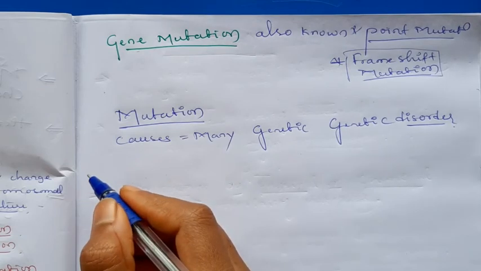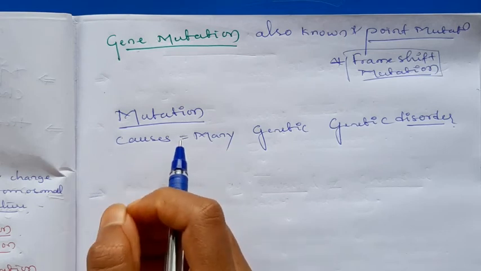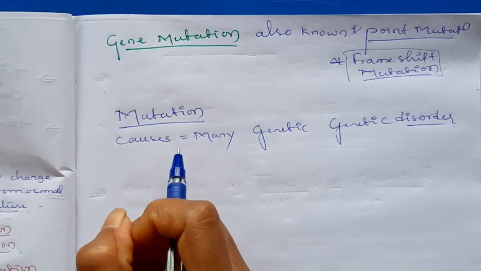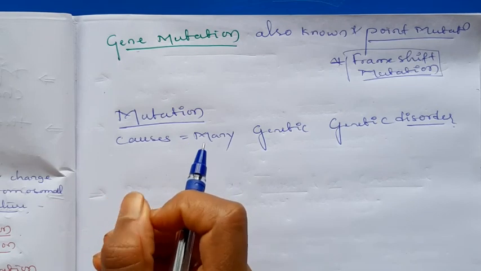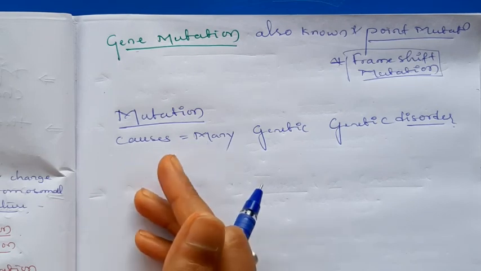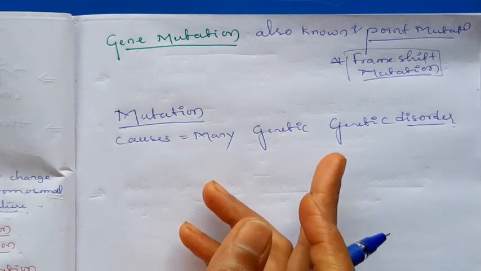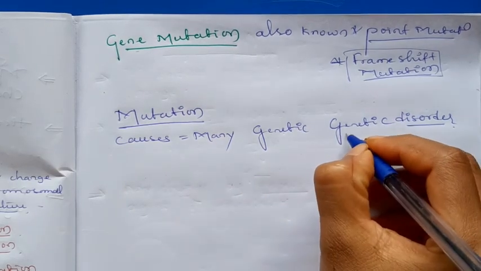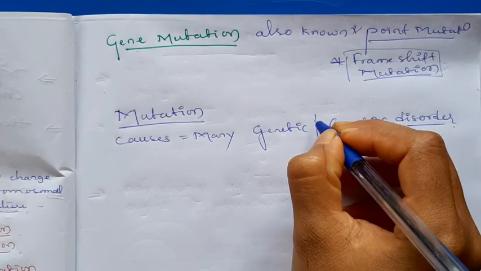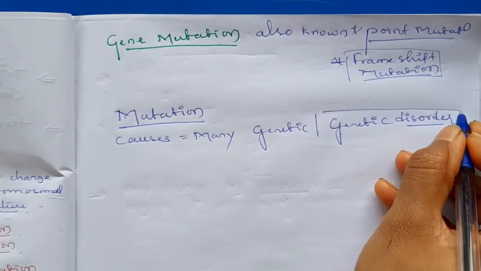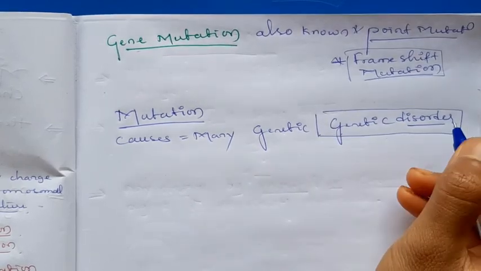In the chromosomal mutation, the whole chromosome is affected, or a part of the chromosome is affected, or any portion of the chromosome is affected by the mutagens, which ultimately transfers to the offspring. That is why we can say that many genetic disorders occur by the mutation.